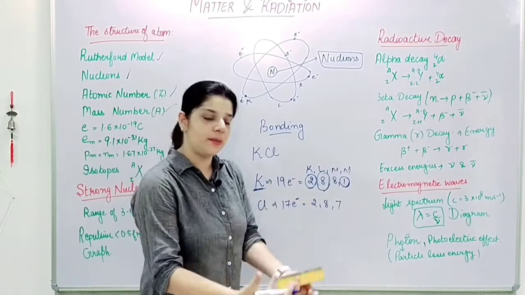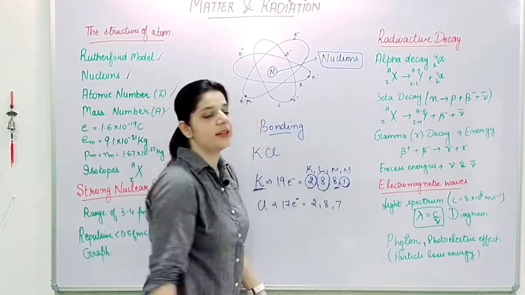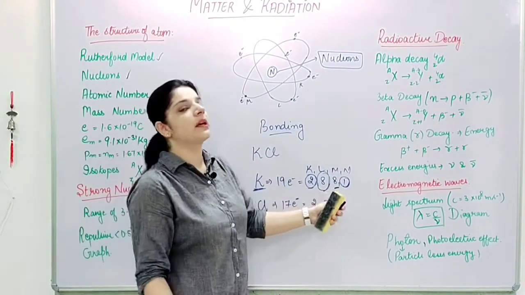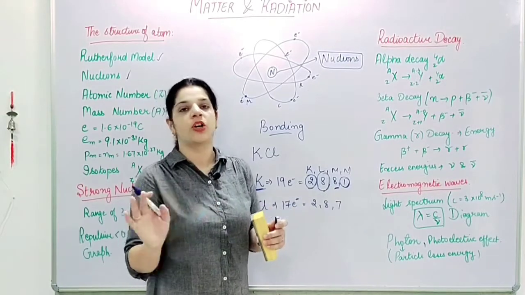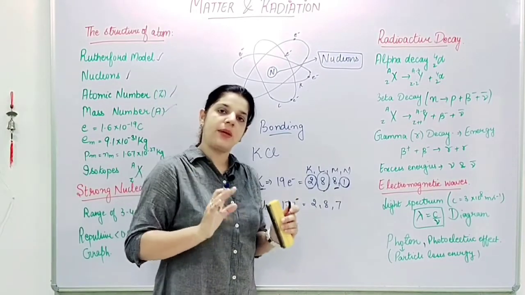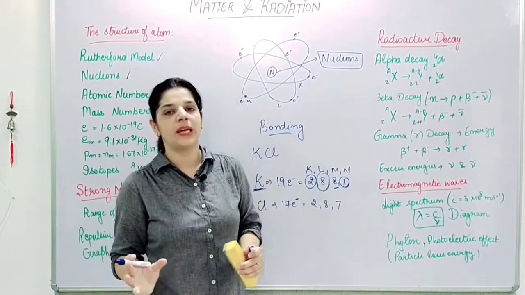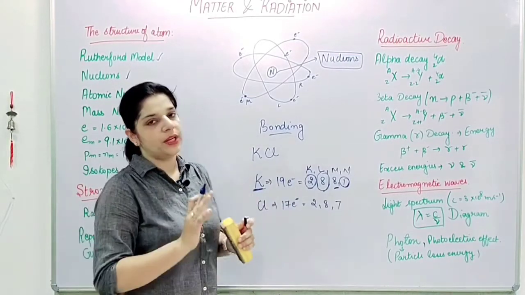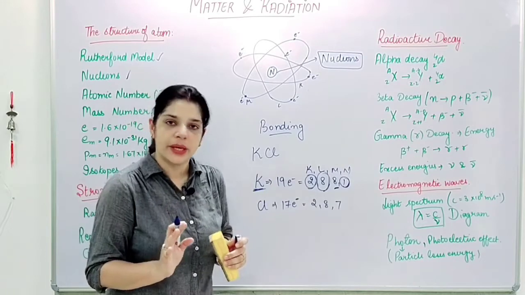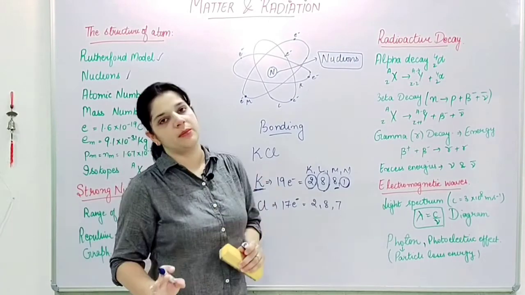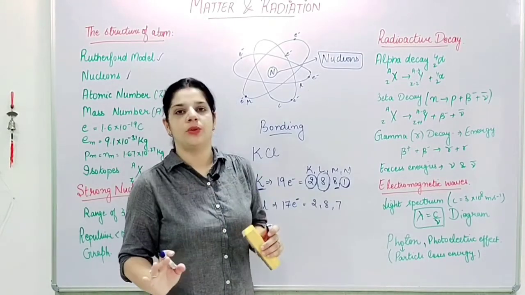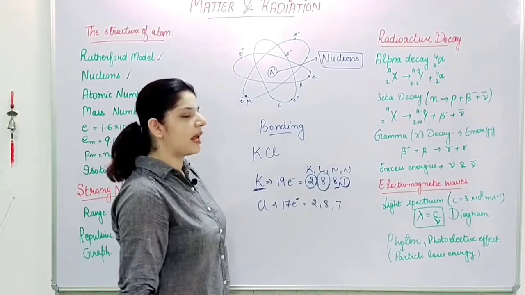Any element which has 8 in its last shell, for your level, becomes stable. That means it will not react now. A stable atom, a stable ion or a stable nucleus means that it is not interested in talking to anyone. He is happy in himself. Just leave him alone. This will be the layman language.